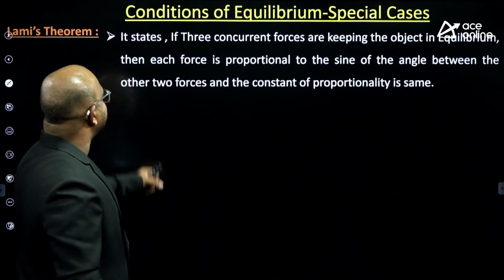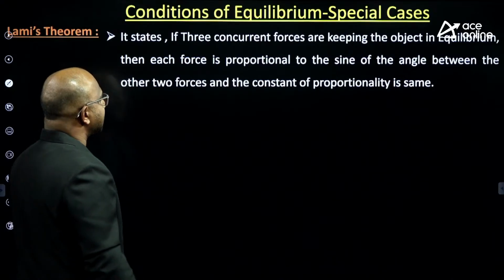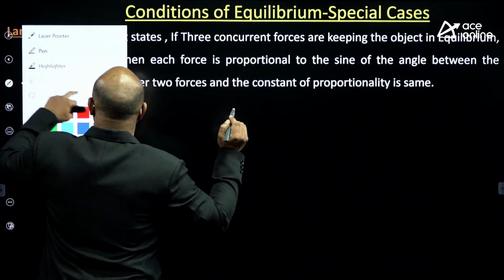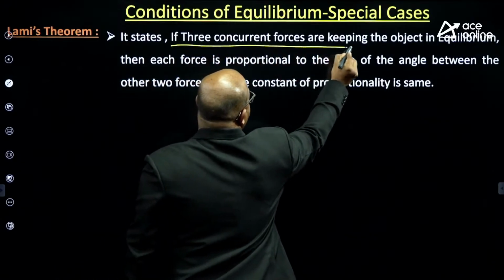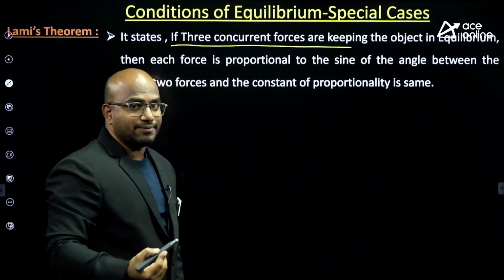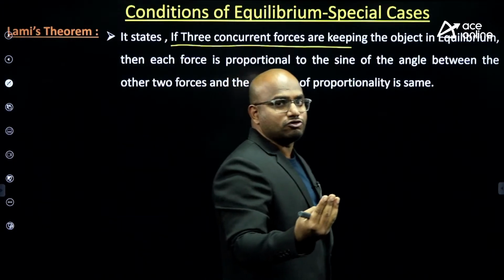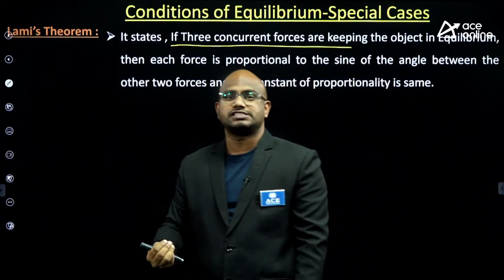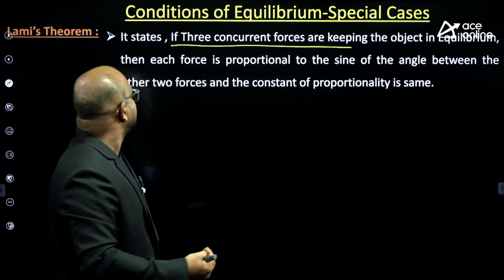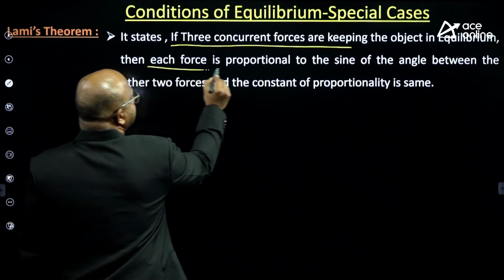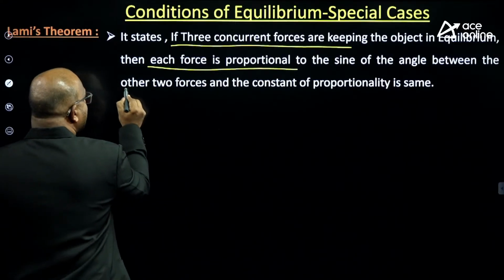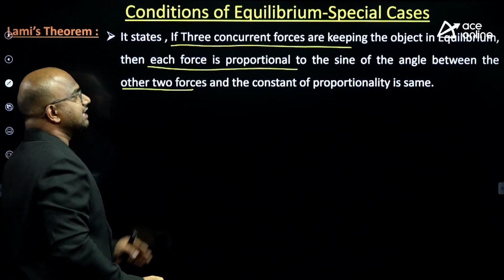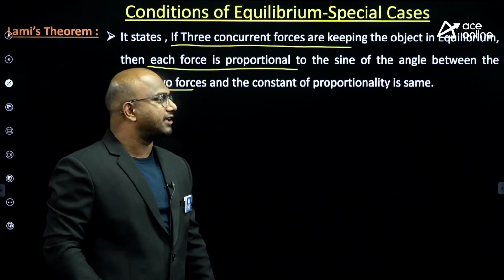Now observe carefully. What is Lami's theorem? It states that if three concurrent forces are keeping the object in equilibrium, and there should be only three forces, then each force is proportional to the sine of the angle between the other two forces, and the constant of proportionality is the same.